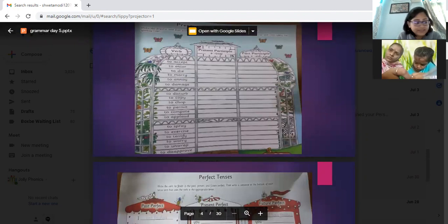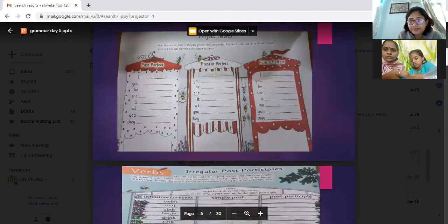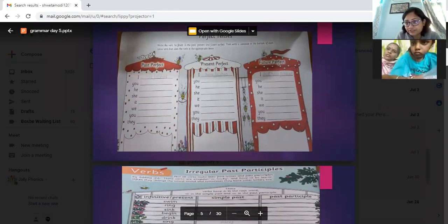Now present participle is adding ing. Okay. And past participle is ed. Okay. So accepting is present participle and accepted is past participle. Past perfect, present perfect, and future perfect. I had finished, I have finished, I shall have finished. You had finished, you have finished, you will have finished. Okay.